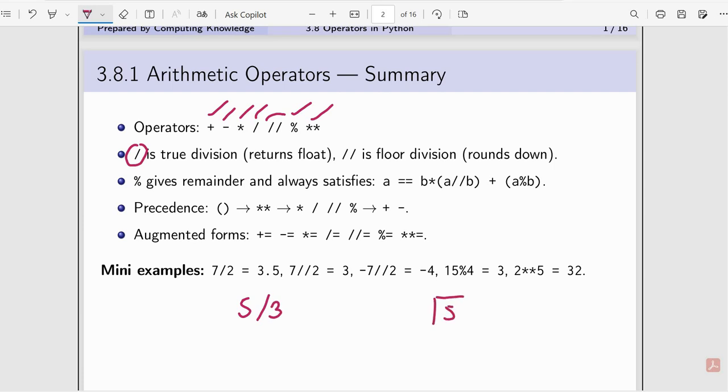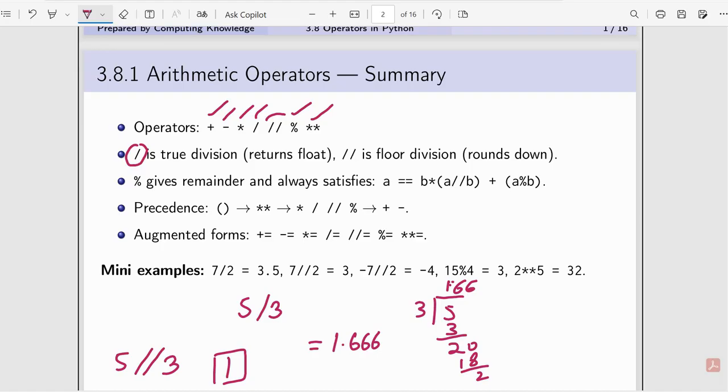It will give you 1.666 and so on. But if you use 5 double divide symbol, that is the integral operator, it will give you 1 only.